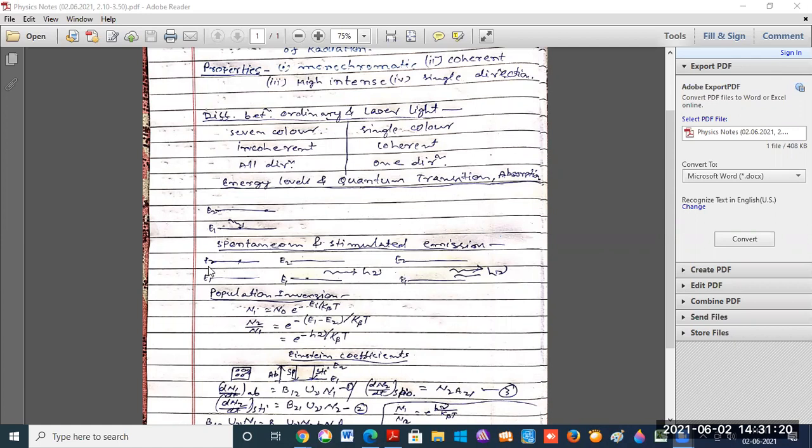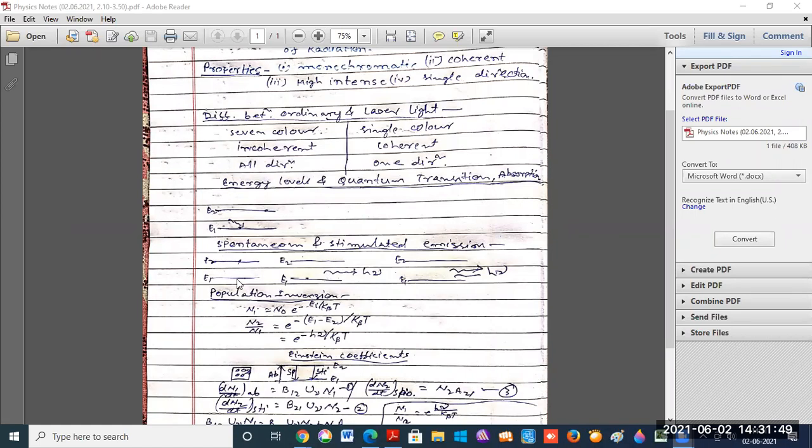If a particle passes from this higher energy state to the lower energy state, it emits a photon. Look at this figure. It emits a single photon, and the energy of the photon is h mu. This process is known as spontaneous emission.